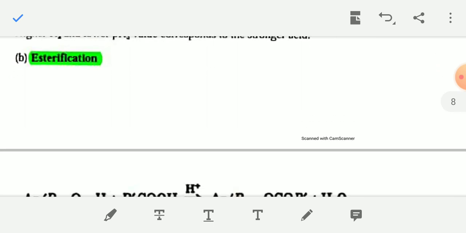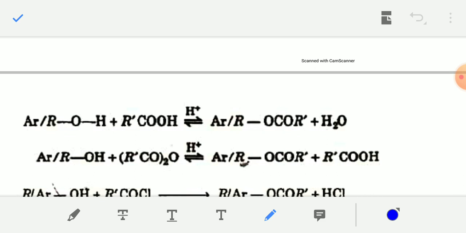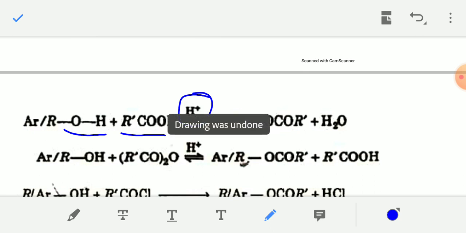Next reaction, the esterification reaction. When alcohol ROH, any aliphatic or aromatic, AR meaning aryl ring like benzene ring, so any aromatic alcohol or aliphatic alcohol, that is ArOH or ROH, reacts with carboxylic acid in the presence of dilute H2SO4, which acts as a catalyst, ester will be formed. And the formula of ester is RCOOR.